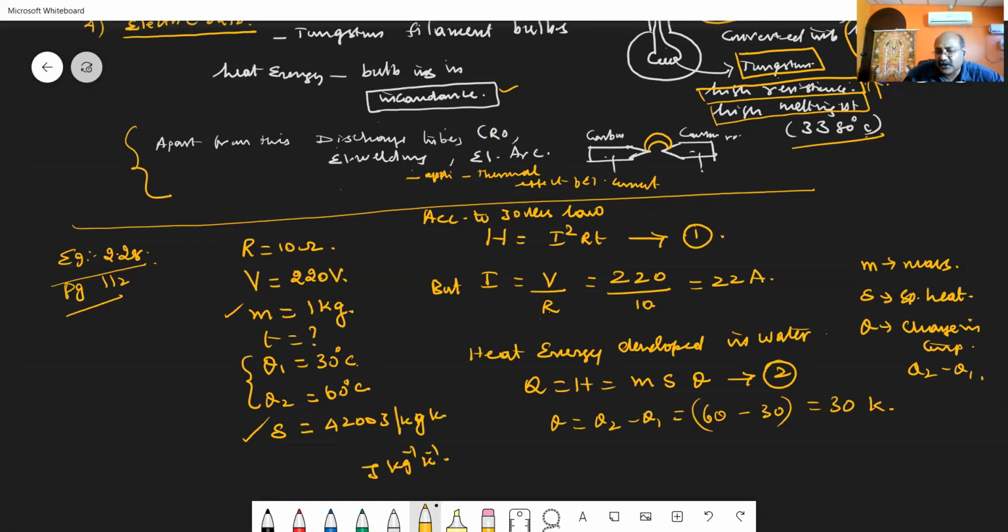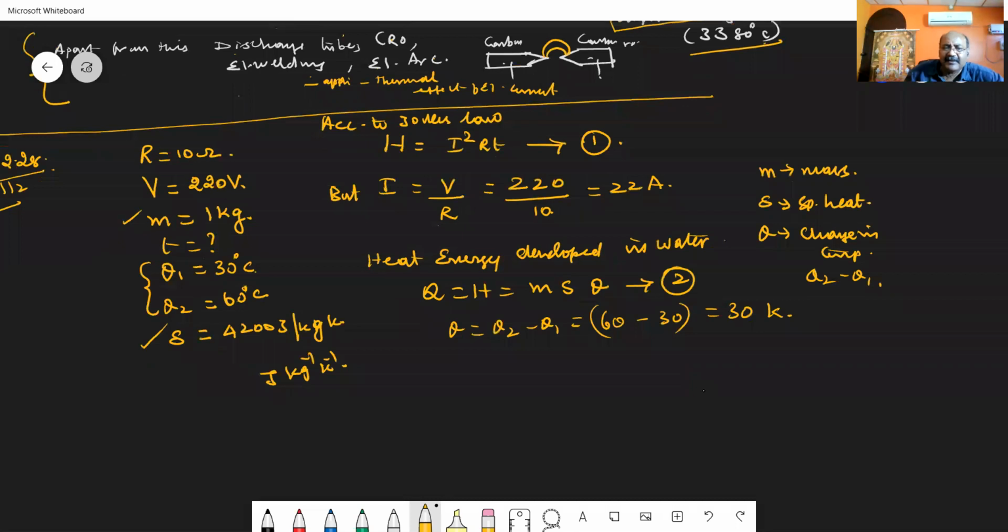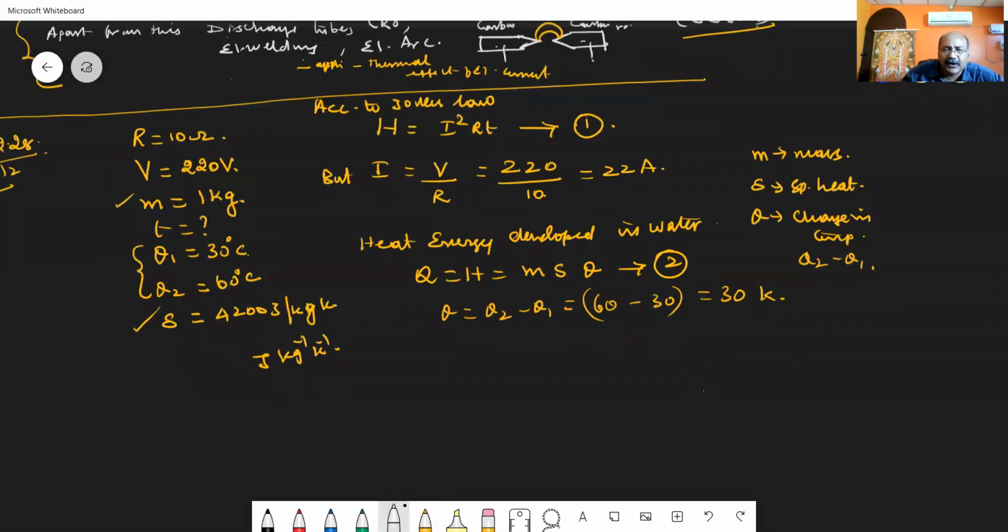S is given as 4200, M is given as 1 kg. So you just compare equation 1 and equation 2, or you do one thing, equate equation 1 and equation 2. Both the left hand sides are equal, so I can equate the right hand sides. So I can write I square R into T is equal to M into S into theta.